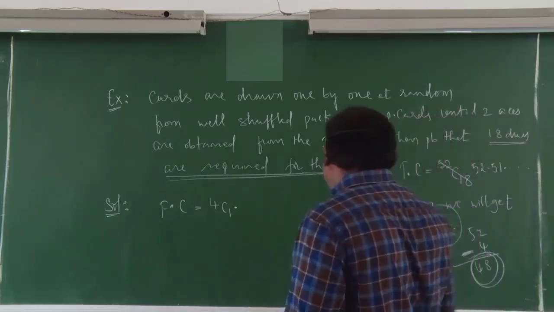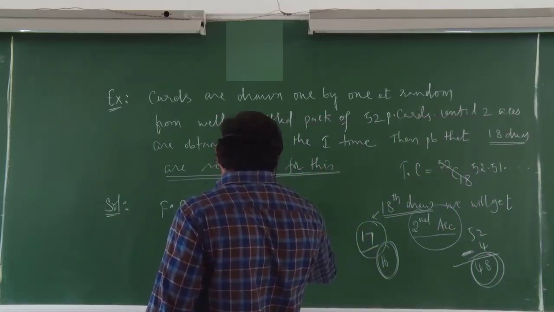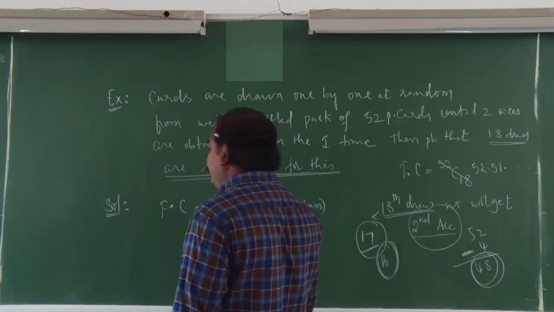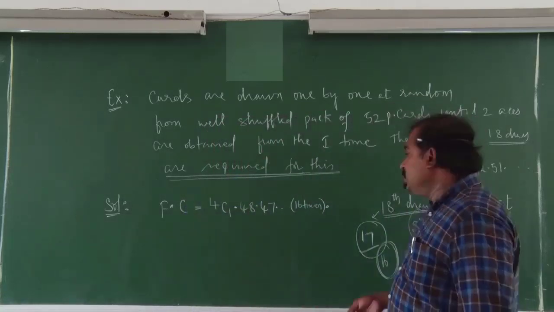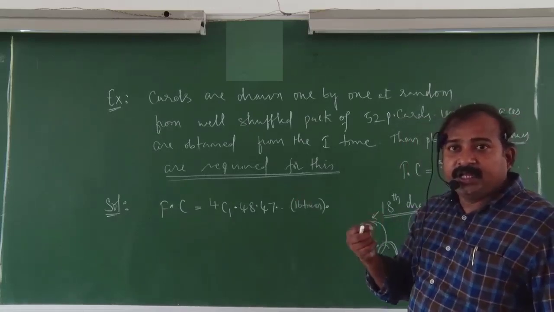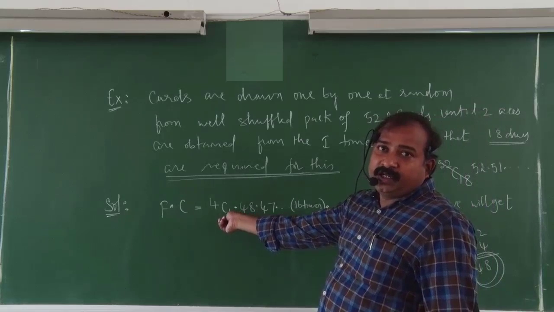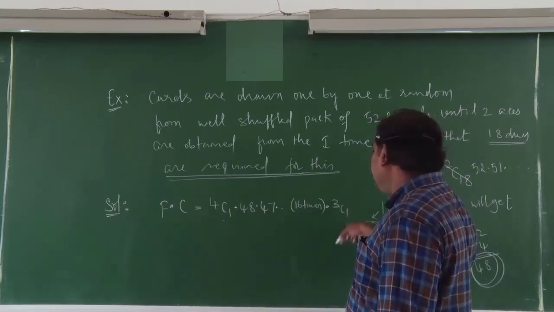So the value is 48 into 47 into like that, 16 times, into in the 18th draw. In the 18th draw, one more ace card, the second one, you are drawing. Already you drew one ace card, so how many ace cards remain? 3. You have to select 3C1.